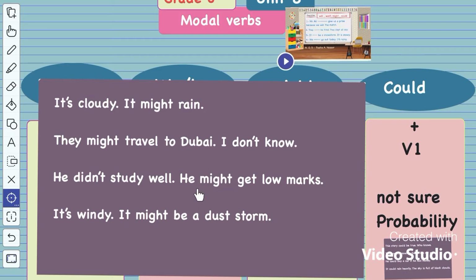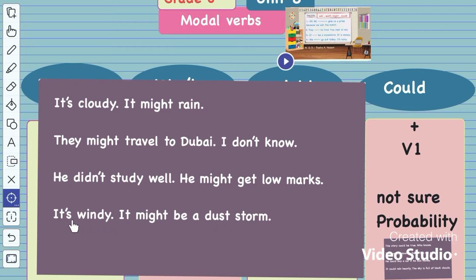I use the modal verb might because I'm not sure of it. He might get low marks. It is windy. It might be a dust storm. Are you sure that it will be a dust storm? No, I'm not sure. But it is windy, so I expect that it might be a dust storm.